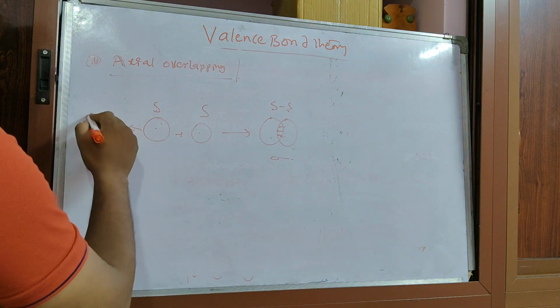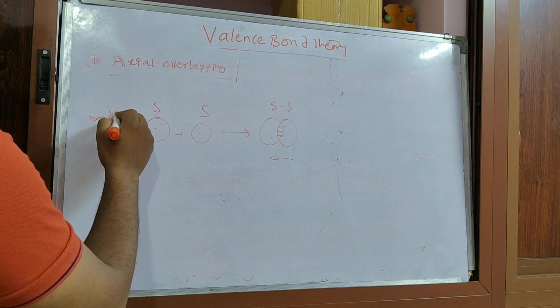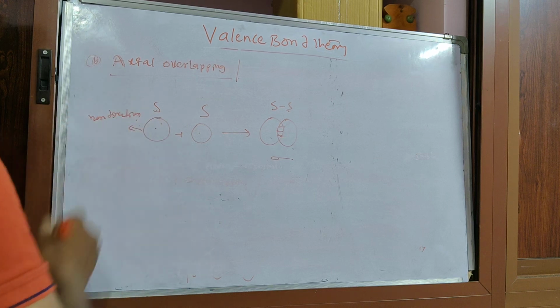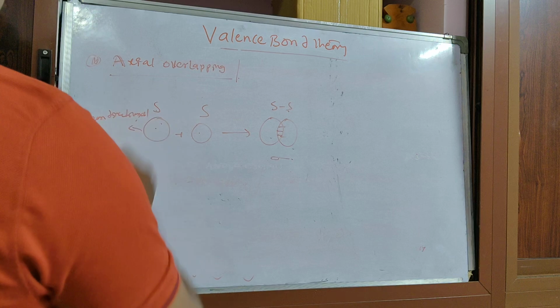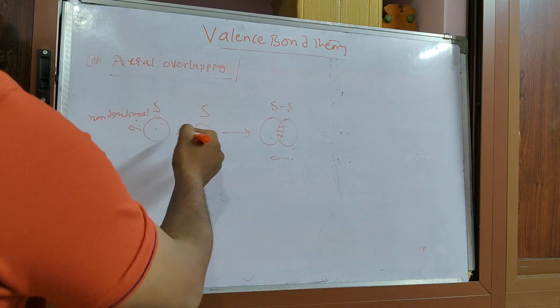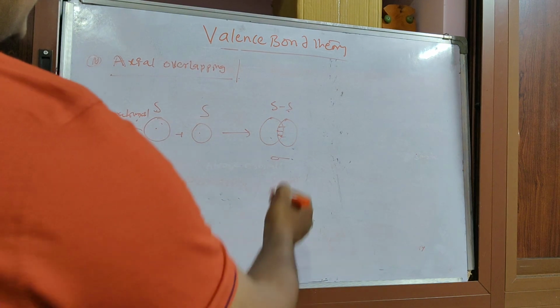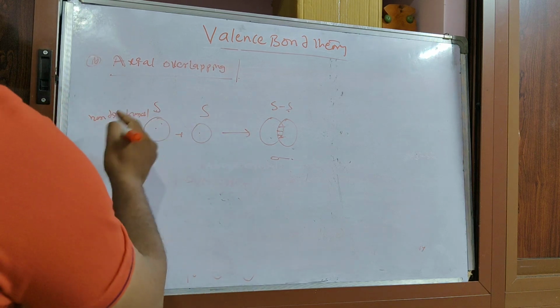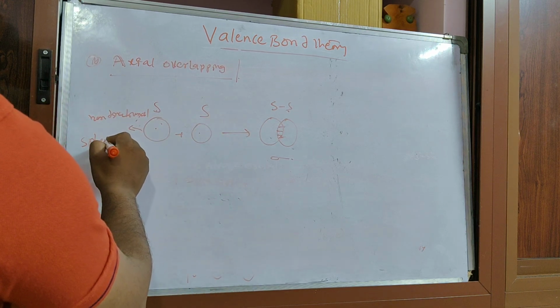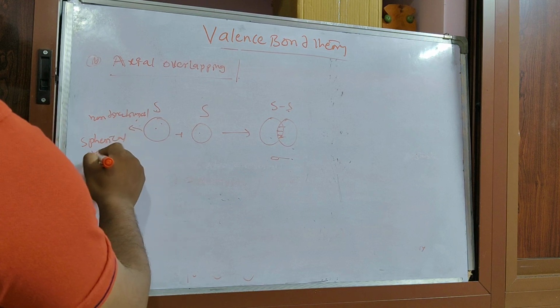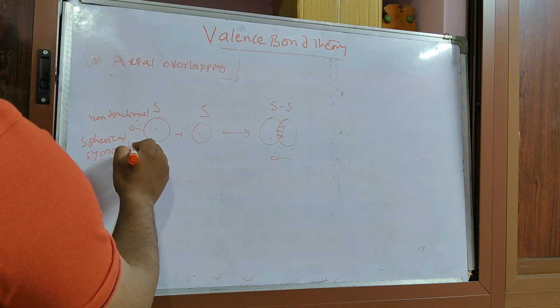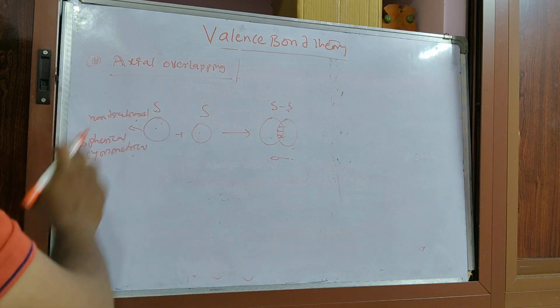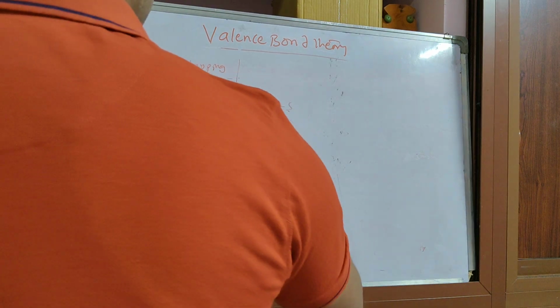This is non-directional, because it does not have any direction. However they approach, it is the same. The s orbital is spherical in shape, and spherical is symmetrical. That's why s forms the s-s sigma bond.